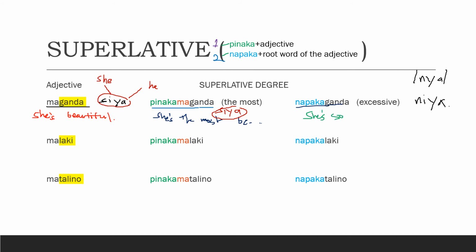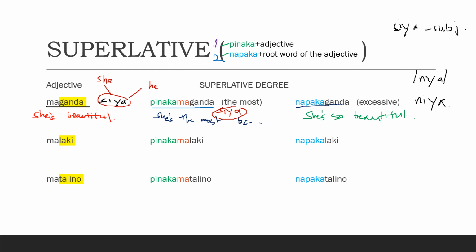If you're asking why we can't use siya since it's also a pronoun, here is the reason. Siya is for the subject pronoun.